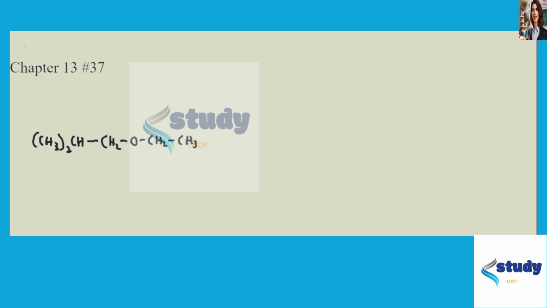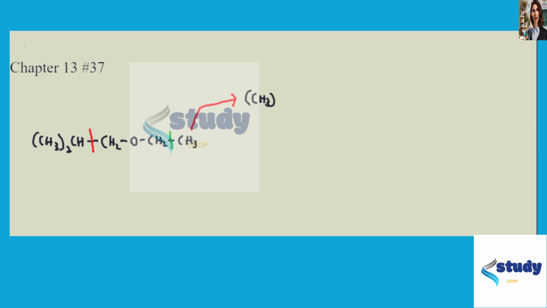Okay, and so alpha cleavage means that the two bonds that we're going to look at potentially fragmenting or cleaving are this bond here that I will draw a line through in red, and this bond here that I've drawn a line through in green. And so we'll take these one at a time. So if we were to cleave the red-lined bond, so the red arrow corresponds to the red-lined bond, we would end up with two pieces.